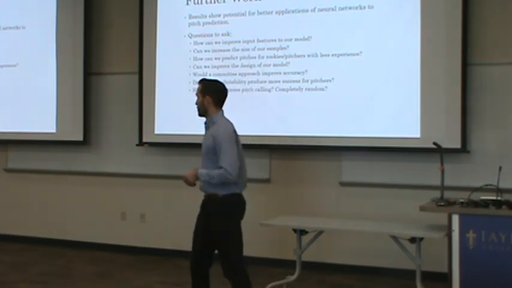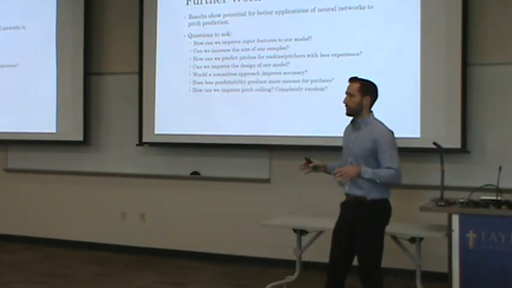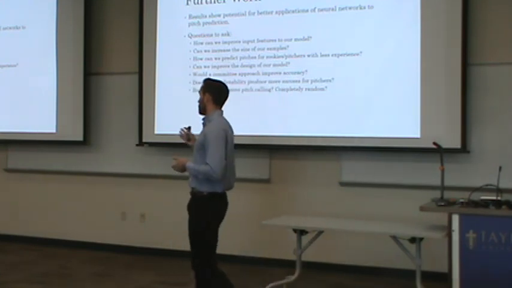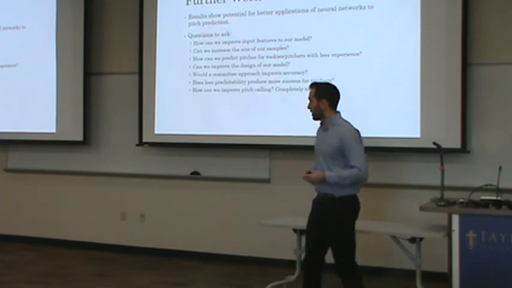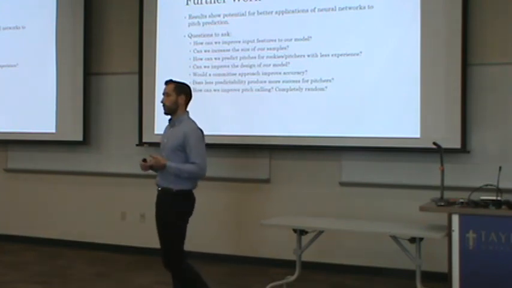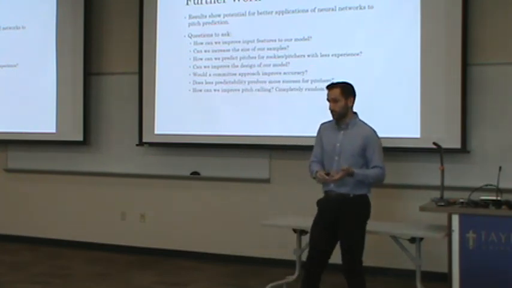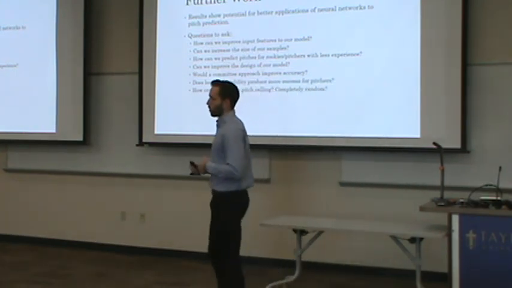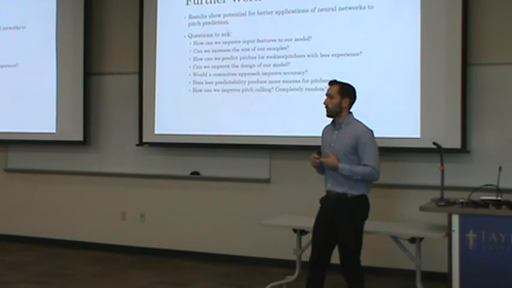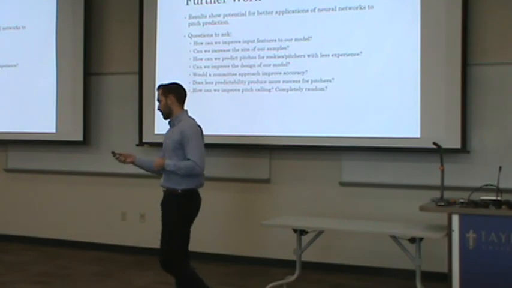However, if we do find this to be true, why shouldn't we do completely random pitch calling? Baseball pitchers throughout history have had pretty standard methods by which they choose their pitches, but until recently it has started to be challenged. So was completely random pitch calling a better method? Or even more than that, more extensive research should go into whether we can apply similar machine learning methods or other data science methods to find an even better way to call pitches. As you can see, there's a lot more work that needs to be done. Our model was not fully conclusive, but it does show potential for some pretty good results from a neural network for pitch prediction. So we want to use this as a launching point into future research.